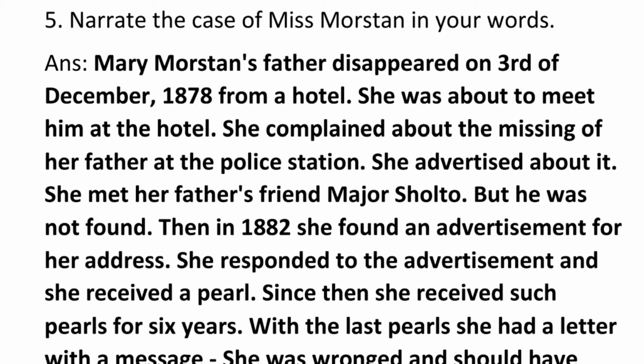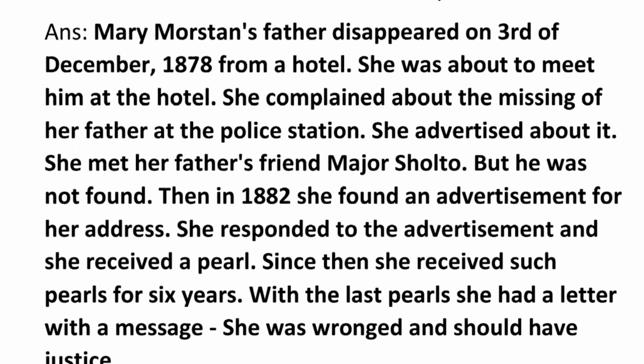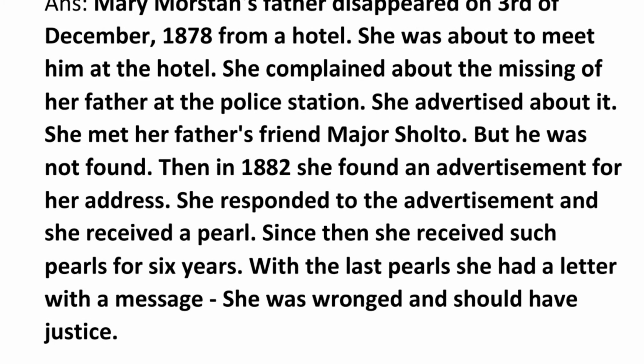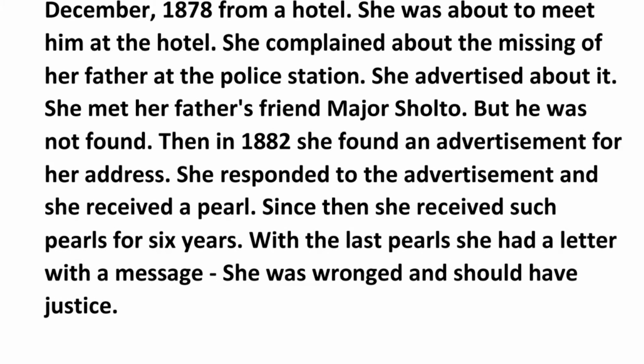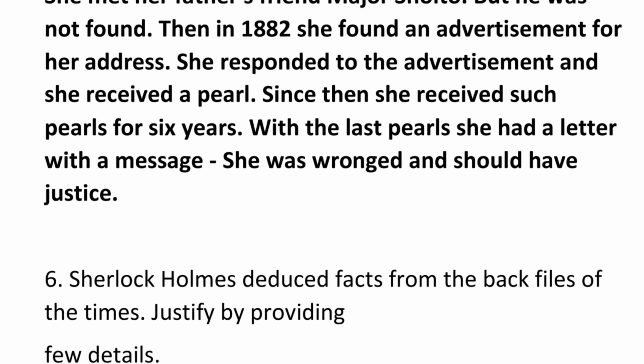She met her father's friend Major Sholto, but he was not found. Then in 1882 she found an advertisement for her address. She responded to the advertisement and she received a pearl. Since then she received such pearls for 6 years. With the last pearl she had a letter with a message: she was wronged and should have justice.